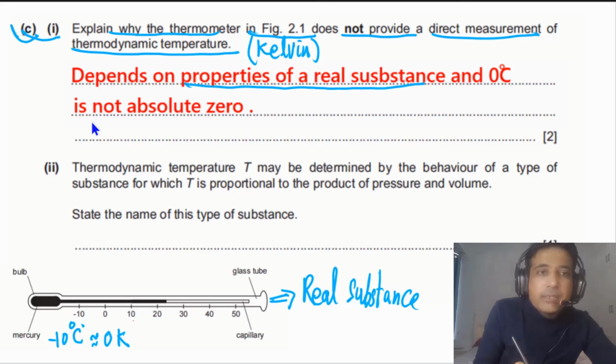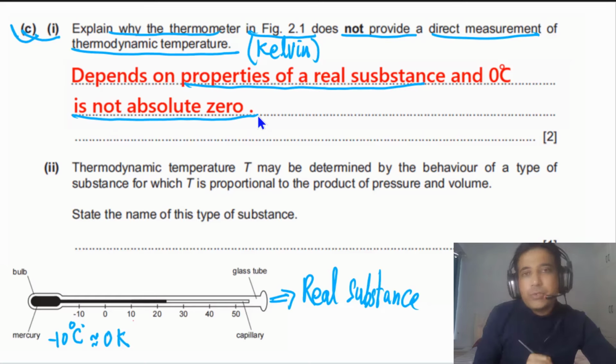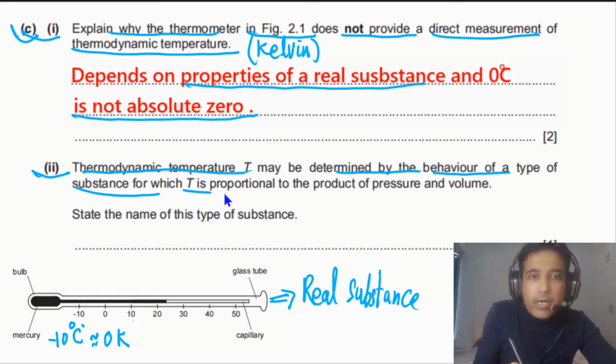So you will get 2 marks. Now let's go to the second part. For the second part, it is given to us that thermodynamic temperature T may be determined by the behavior of a type of substance for which T is proportional to the product of pressure and volume.